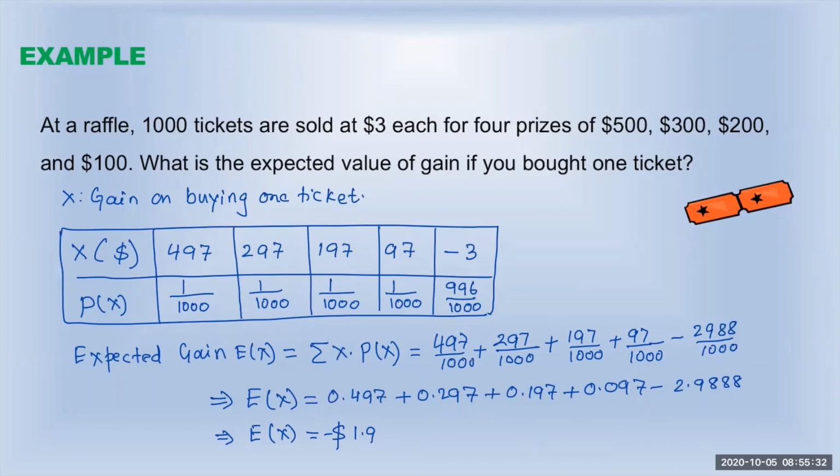Let me write that conclusion. There is an expected loss. Negative means loss. There is a negative sign, meaning a loss of $1.90 by buying one ticket. So if you just buy one ticket, you should expect to lose $1.90 on average. If you want to gain, you have to buy more tickets. If you buy more tickets, there are chances that you'll gain something instead of losing.